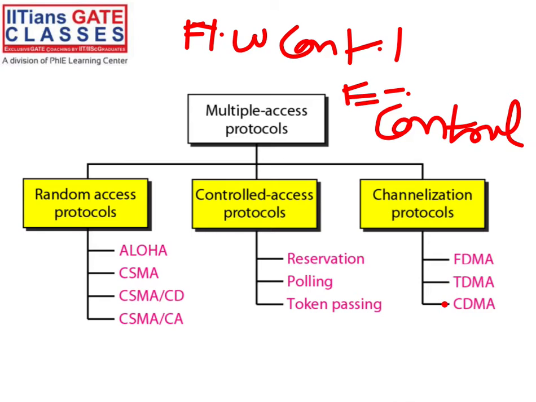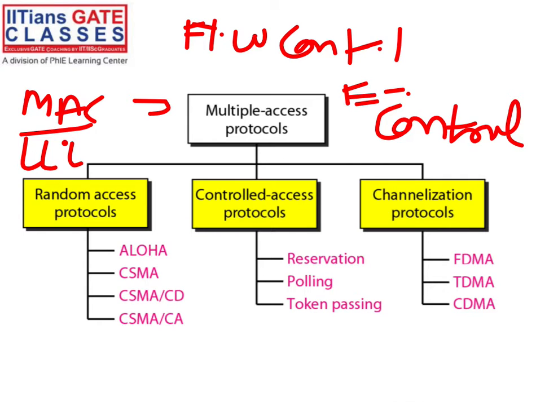See, these flow control protocols and error control protocols are part of LLC, right? So this one is part of the MAC layer, right? Multiple access, MAC layer. We say MAC layer. Two layers are there in the data link layer, you know, LLC and MAC. So in the LLC, we talk about flow control and error control.